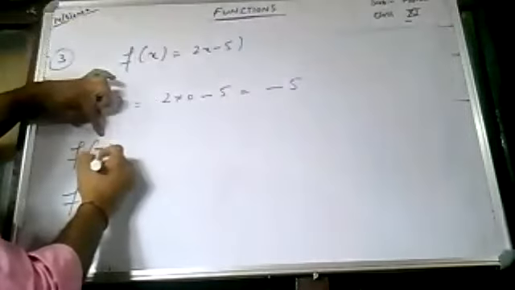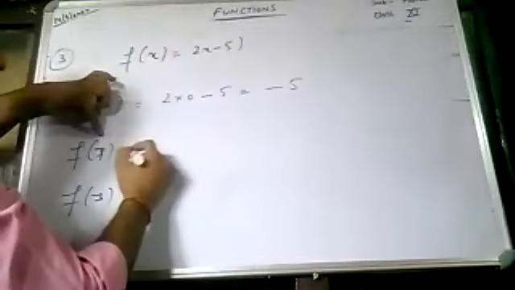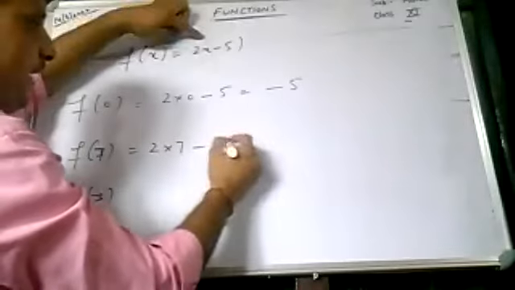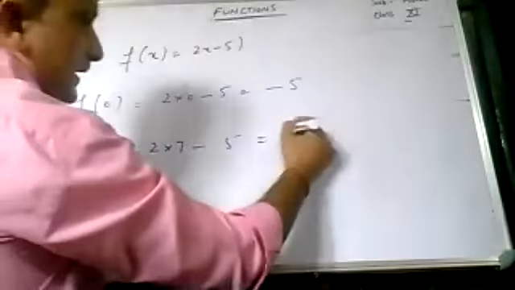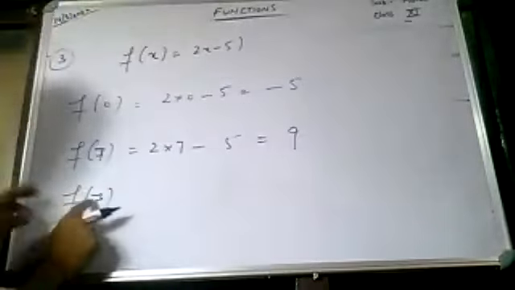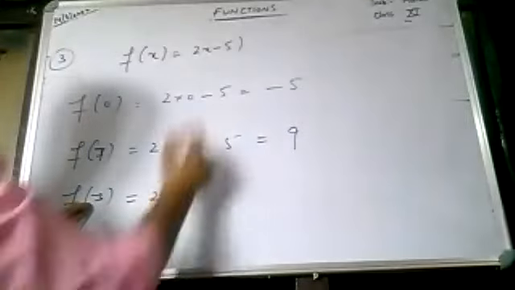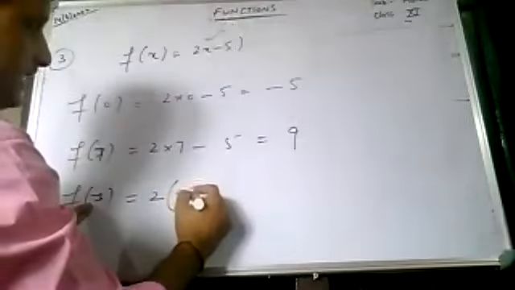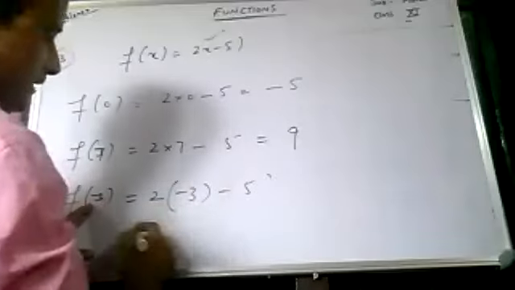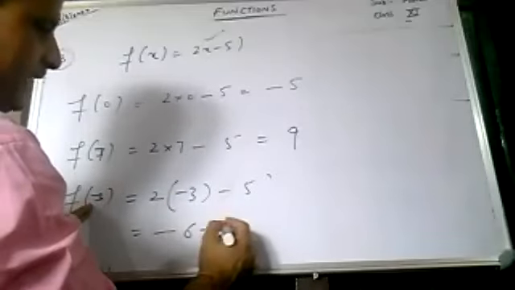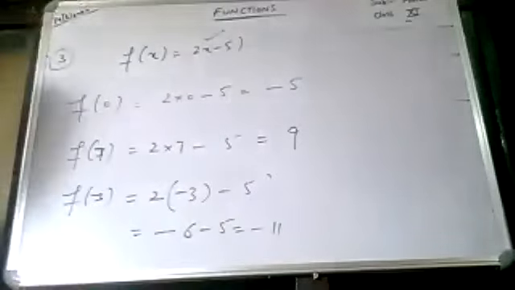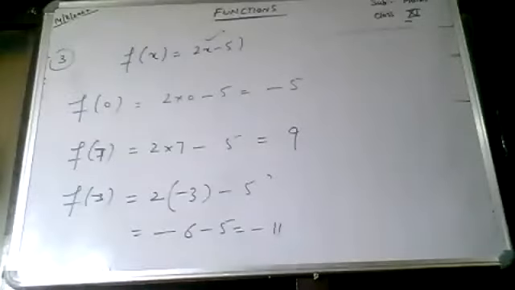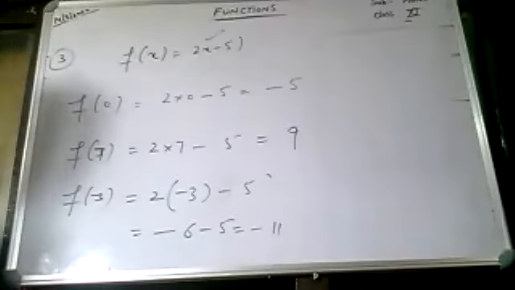Then this is 7, means x is 7. That is 2 in place of x, 7, minus 5. 14 minus 5, what will the answer be? 9. Then x is equal to minus 3. So this is 2 in place of x, what will we put? Minus 3, minus 5. So this is 2 into minus 3 is minus 6 minus 5. Answer is minus 11. This is the simplification for this question.